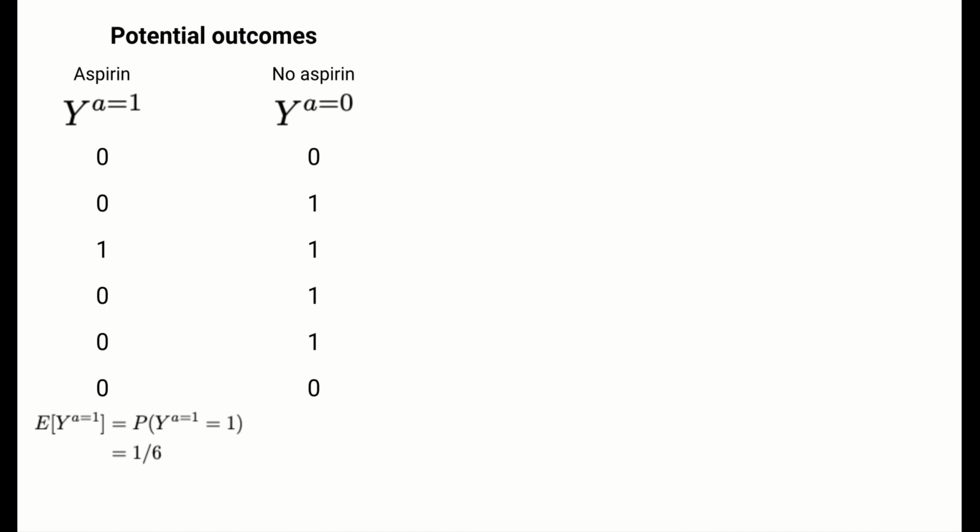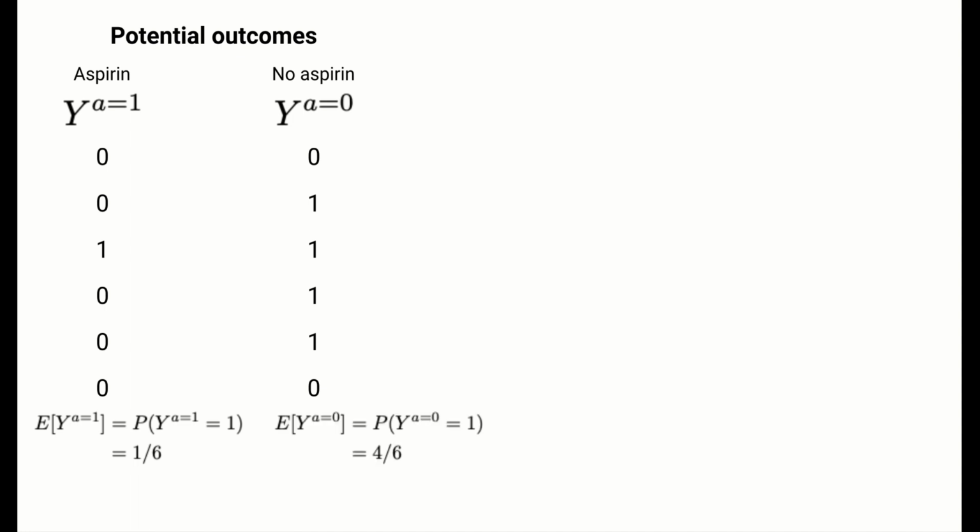Because this is an average in the entire population, this average is the expected value of the Y^(a=1) random variable. Note that because the outcome is a binary, Bernoulli random variable, the expected value is also equal to the probability that it equals 1. Here, the probability of a headache if everyone were to take aspirin is 1/6.